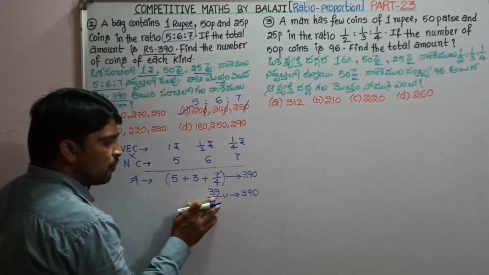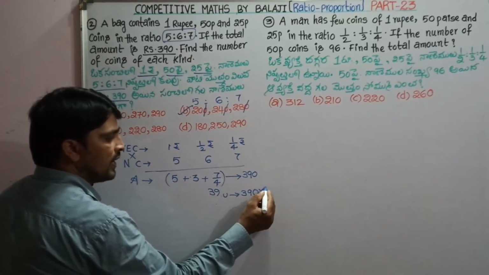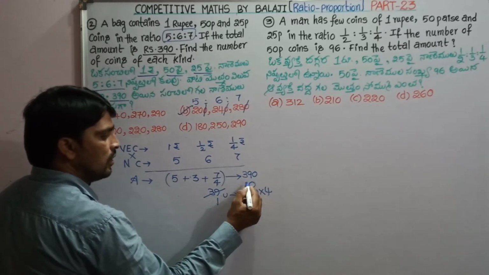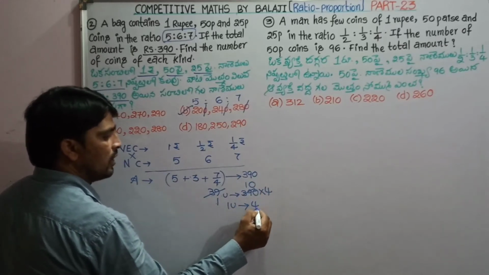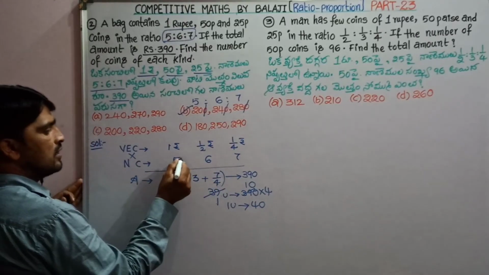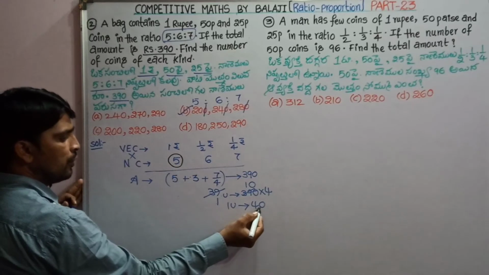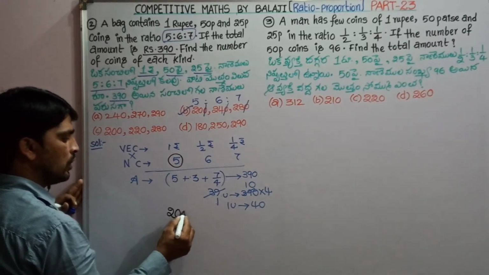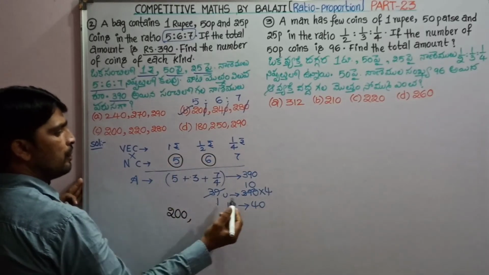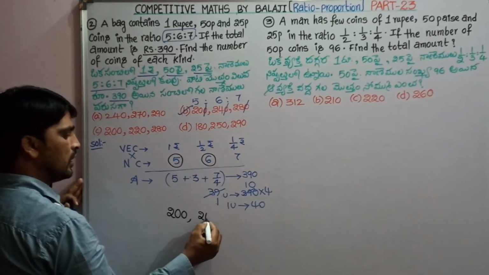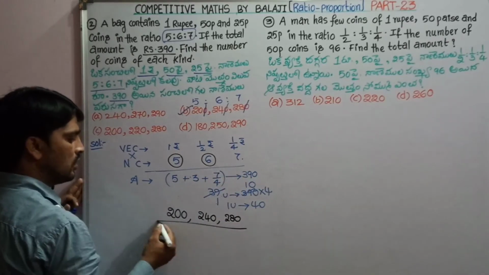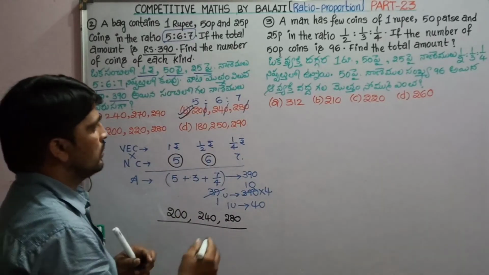So consider the 4 from LHS to RHS, it will become a product. Then 39 ones are 39, 39 tens are 390. 1 unit value is 40. Then we have to find each coin. So the number of 1 rupee coins is 5 units. 1 unit value 40, 5 units value 200. 50 paise coins are 6 units. 1 unit value 40, 6 units value is 240. Similarly 7 units value is 280. So the answer is B. Okay.